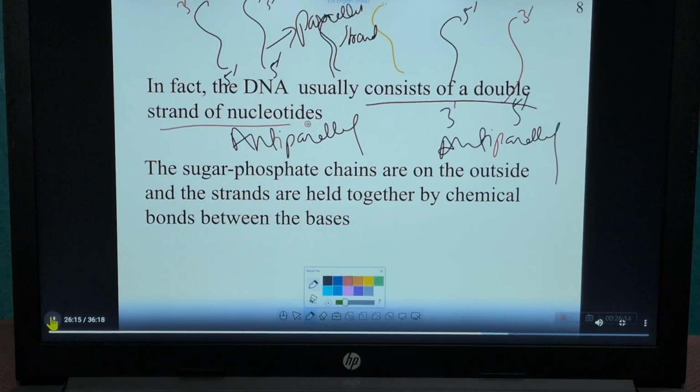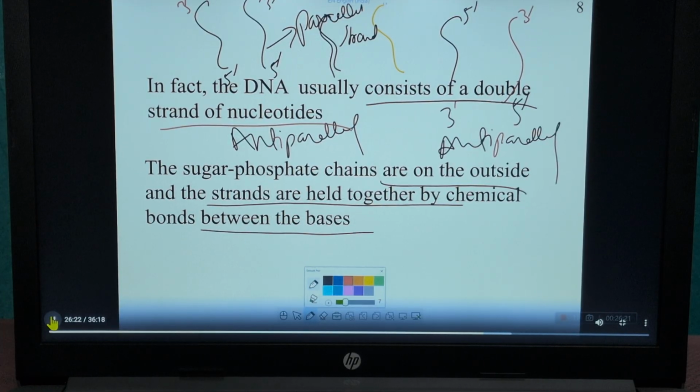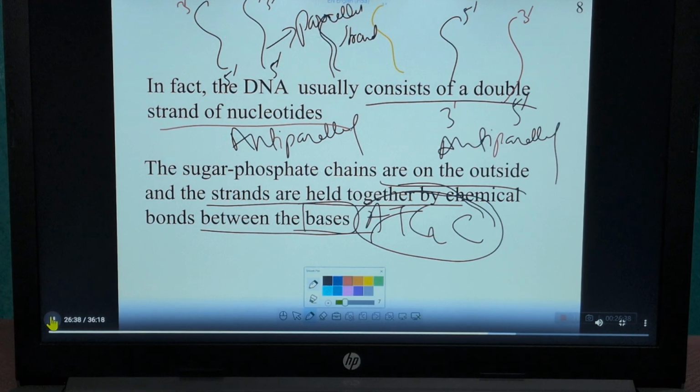DNA usually consists of a double strand of nucleotides. The sugar phosphate chains are on the outside and the strands are held together by chemical bonds between the bases. What type of bond is present between the bases, that is A, T, G, C? The bond present between these nitrogenous bases, or organic bases, is the hydrogen bond.